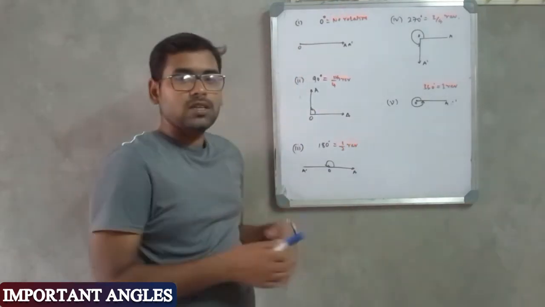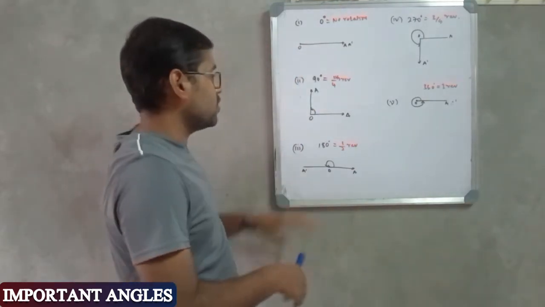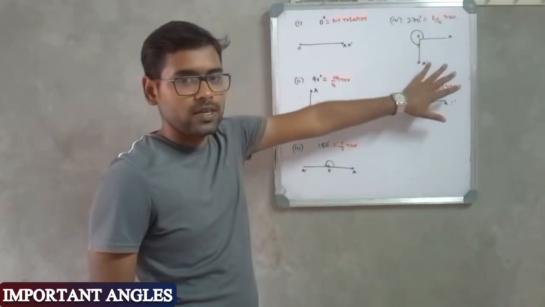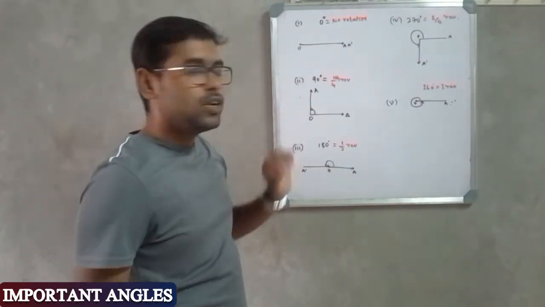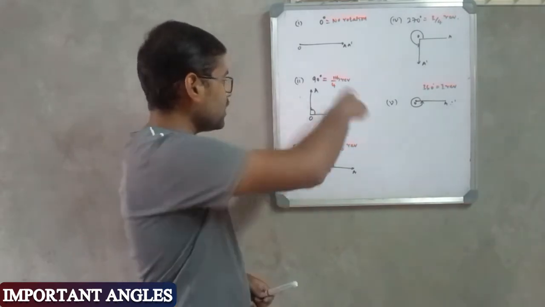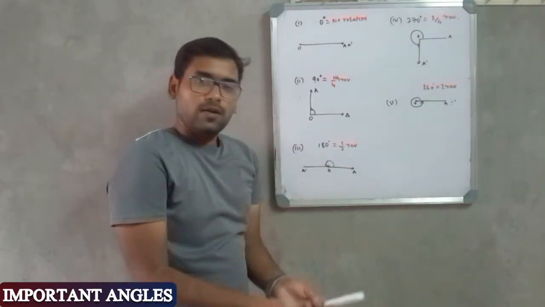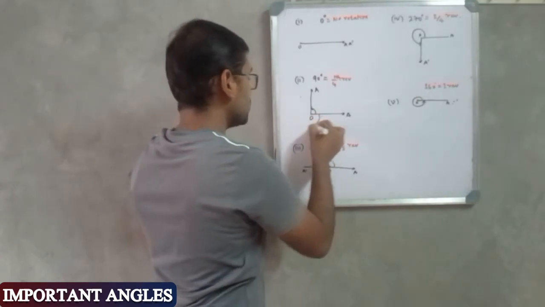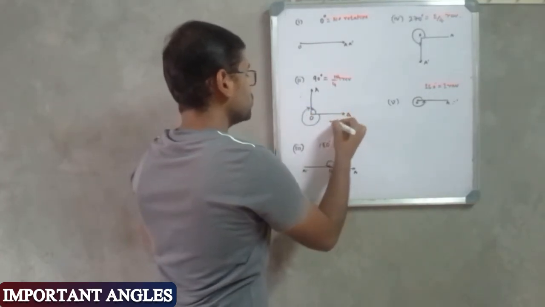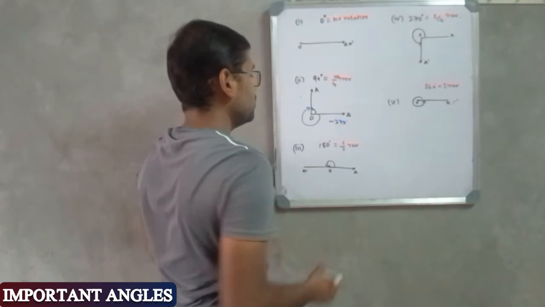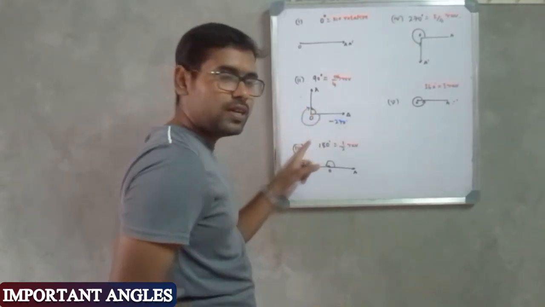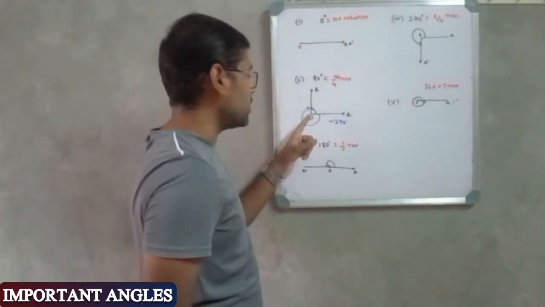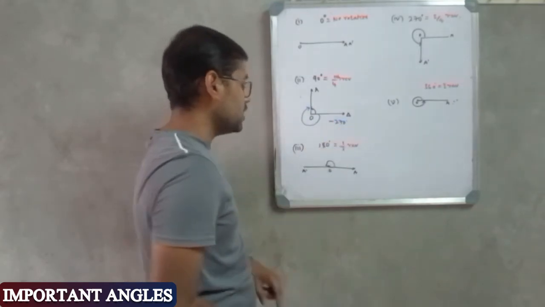Now if I measure the angle in the clockwise direction, all of these are measured in anti-clockwise direction, right? If I measure all these angles in the clockwise direction, it is again 0, but this one will be minus 270 degree, right? This is 270 degree measured in clockwise direction, that is why it will be minus 270 degree.